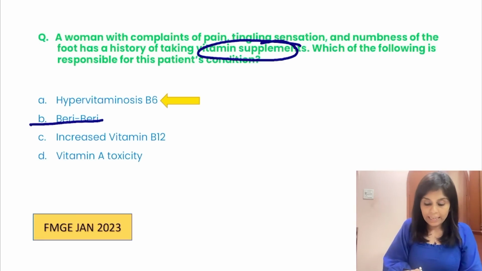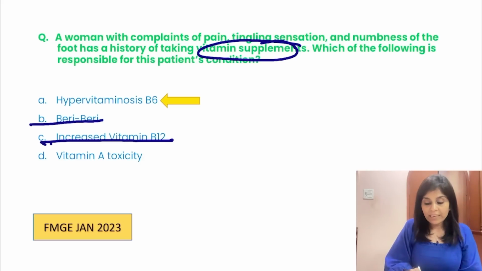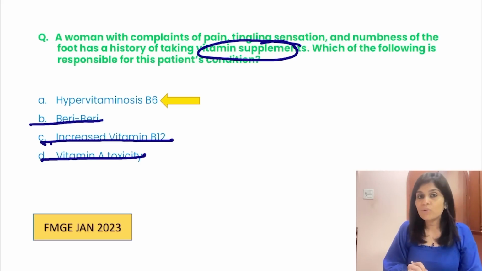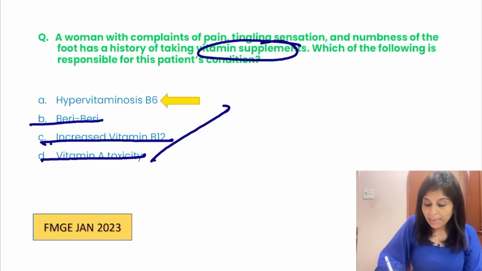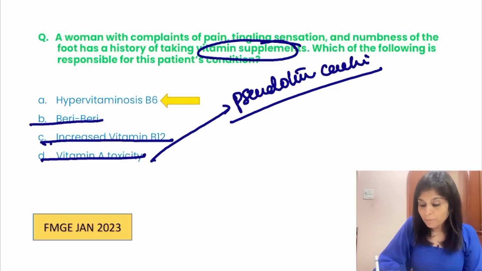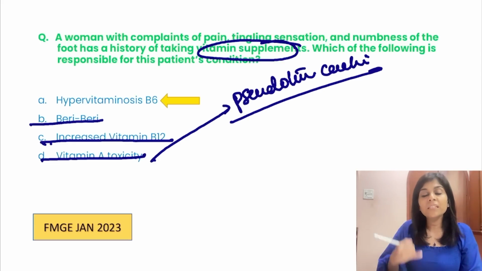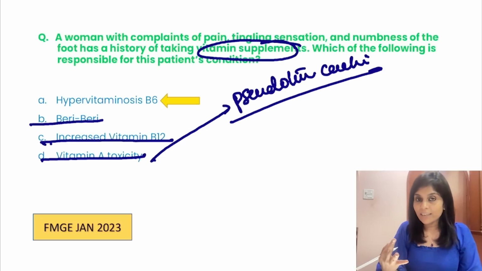Okay. Increased B12 does not cause neuropathy. Low B12 causes neuropathy. Vitamin A toxicity does not cause neuropathy. Vitamin A toxicity presents itself as pseudotumor cerebri. What do you mean by pseudotumor cerebri? You find all features of increase in intracranial tension. The person will present with vomiting, headache, increase in intracranial tension.